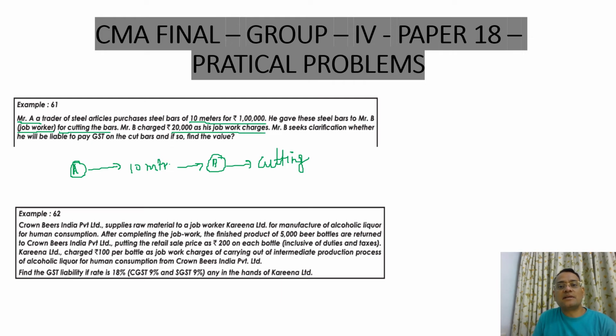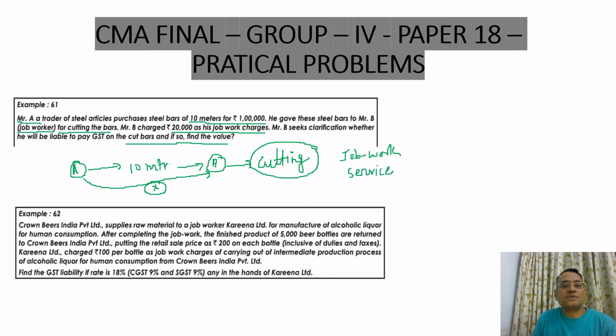Mr. B seeks clarification whether he will be liable to pay GST on the cut bars, and if so, find the value. In this problem, please note that the ownership of material is not transferred from A to B. Ownership is not transferred, okay? Only the steel bars have been given by A to B for cutting, and this will be a job work and service, okay?